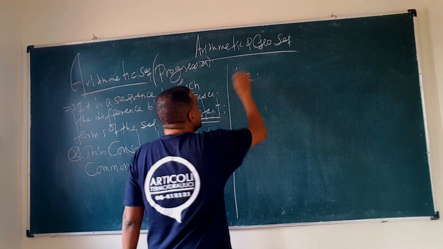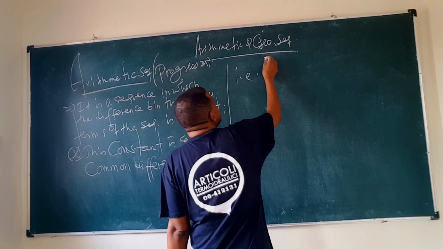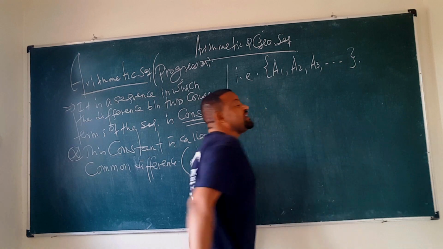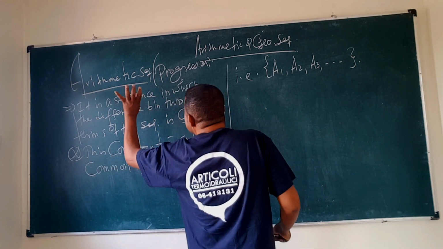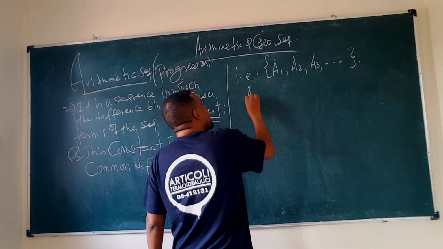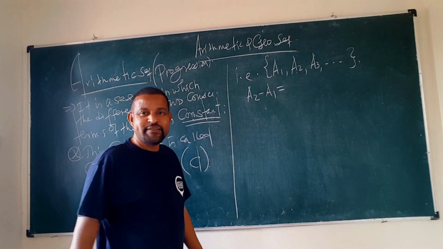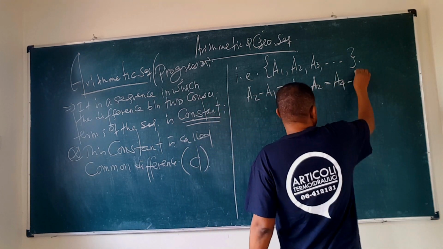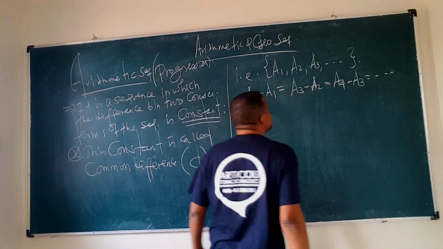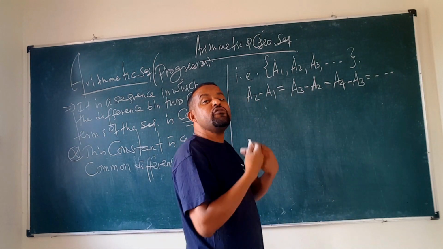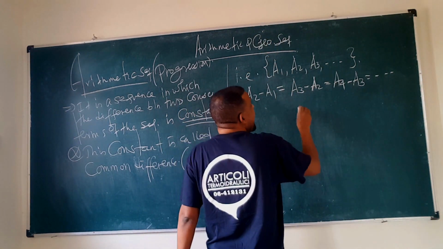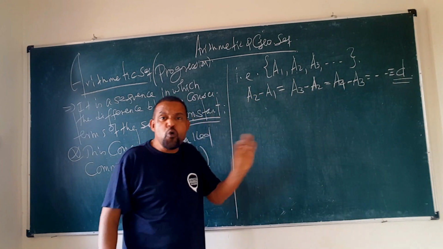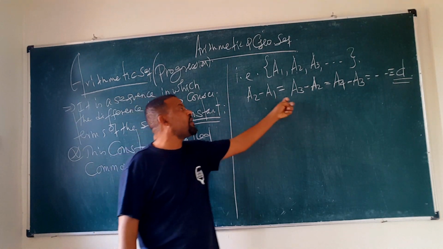Look carefully so you understand. Mathematically, our sequence is this: a1, a2, a3, and it continues. This is the given arithmetic sequence. The difference between two consecutive terms is constant, meaning subtracting a1 from a2, a2 from a3, a3 from a4, continues to the end if the sequence is finite, and goes on if it is infinite. This difference is constant, which is d. The difference is the same for all. So if a sequence satisfies this property